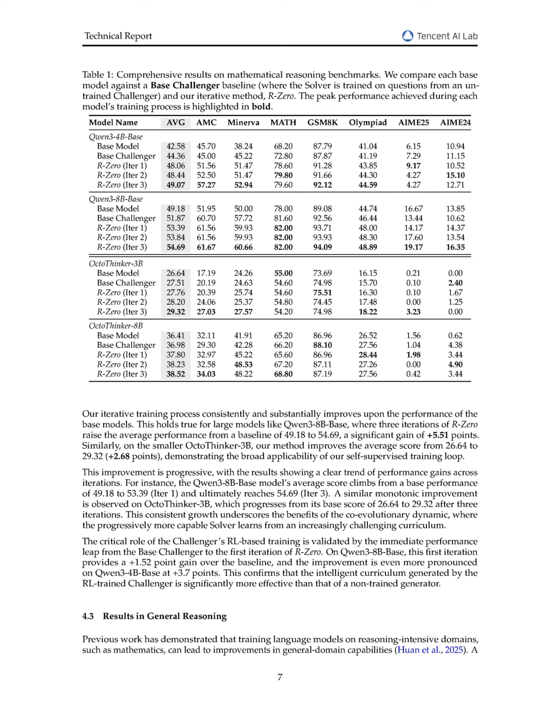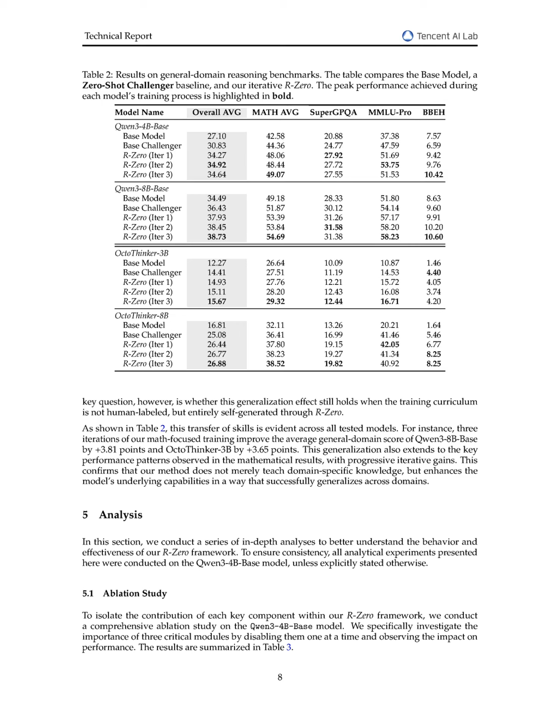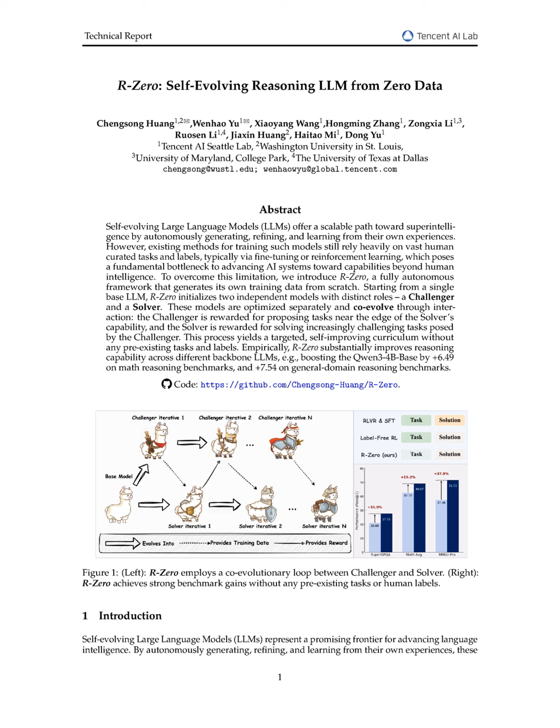Additionally, R0's training not only improves performance on specific tasks but also generalizes well, with average general domain scores increasing by +3.81 points for Qwen 3-8B base, indicating that the method enhances underlying reasoning abilities across domains. This self-supervised approach thus amplifies performance beyond what traditional fine-tuning on labeled data can achieve, as evidenced by a +2.35-point gain when R0 is combined with supervised fine-tuning.